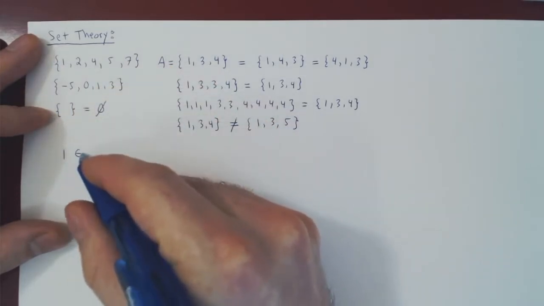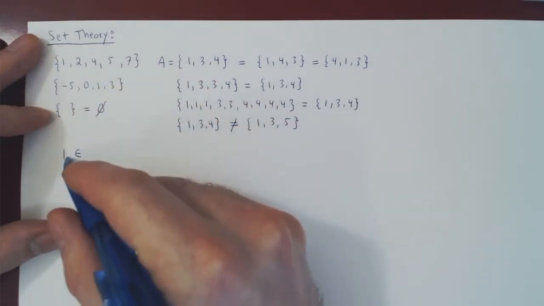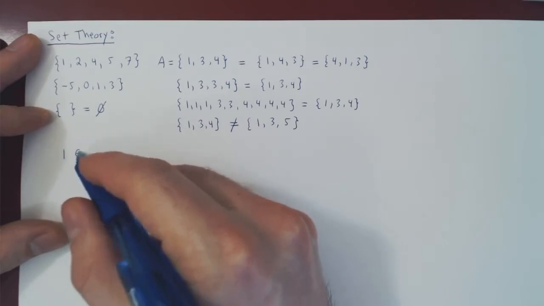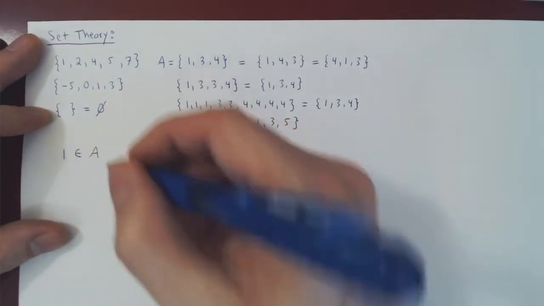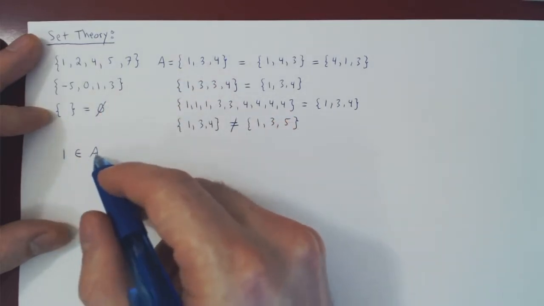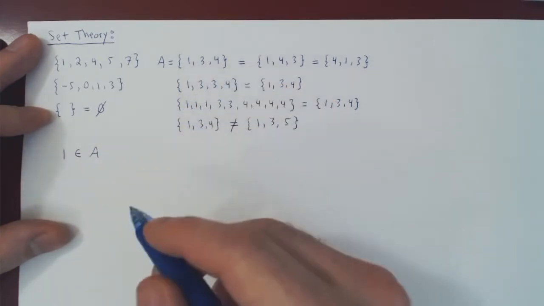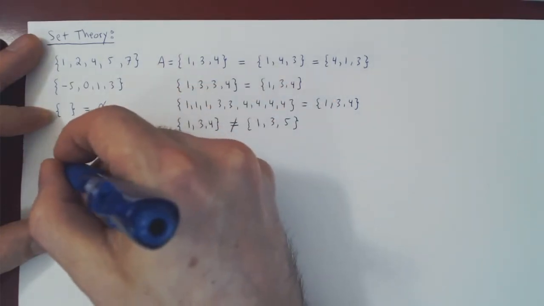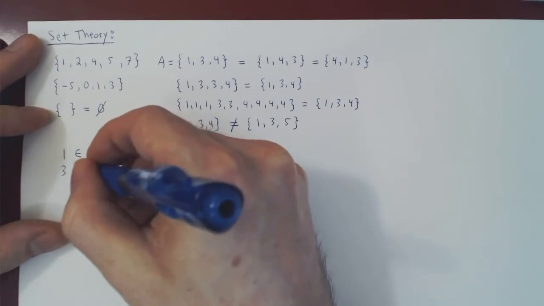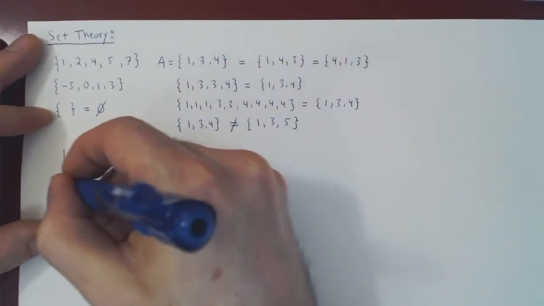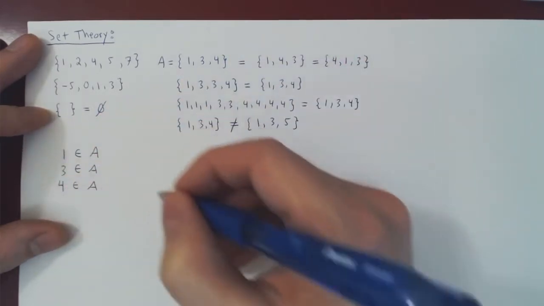This is a Greek letter E, which stands for containment. So 1 is contained in, is a member of the set A. So 1 belongs to A, as 1 is an element of A. You could also write, of course, 3 is an element of A, and 4 is an element of A.